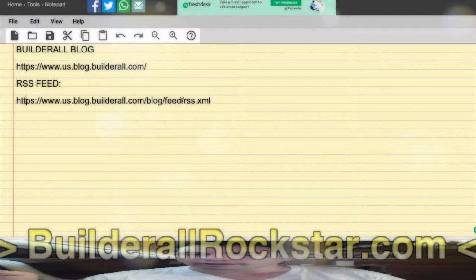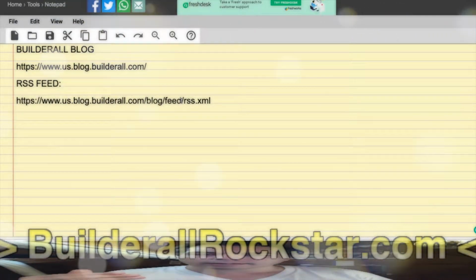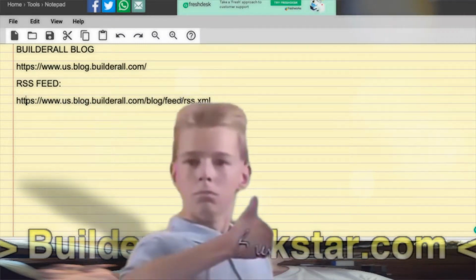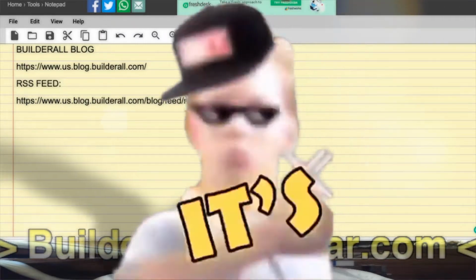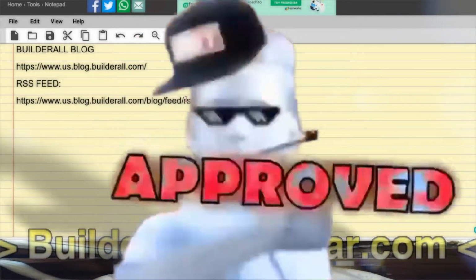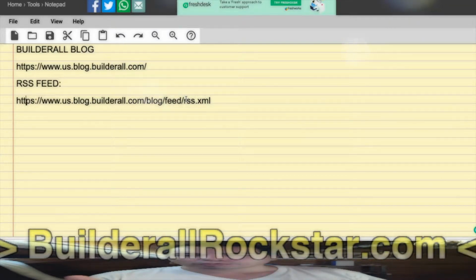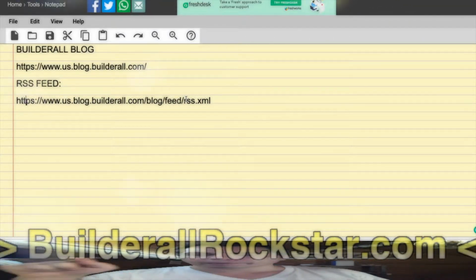So by producing another RSS feed based on the original one, but with all the links changed to be an affiliate redirect to the original link. So this I can do. I will probably do it. It will be the easiest thing to do, and any Builderall user will be able to use this RSS by adding their affiliate ID at the end, and all the links will be affiliate links for them.